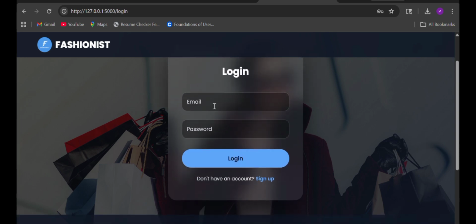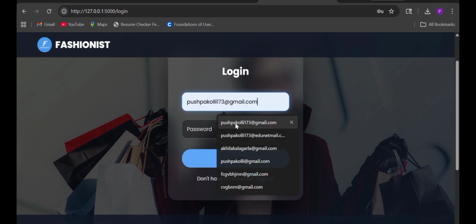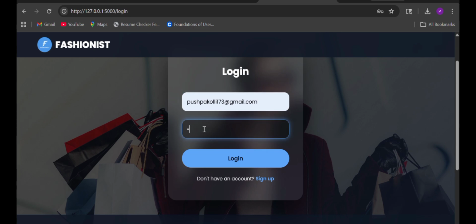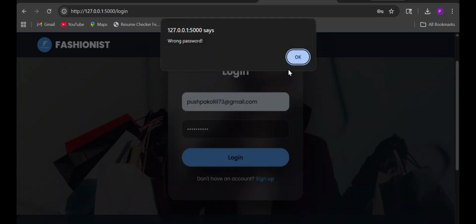So I have created the account and now I am logging into the website. Whenever we enter a wrong password, it will pop up a message.